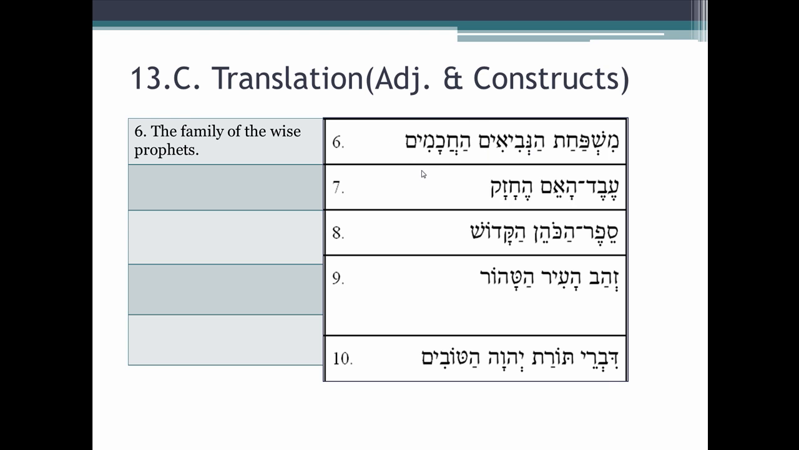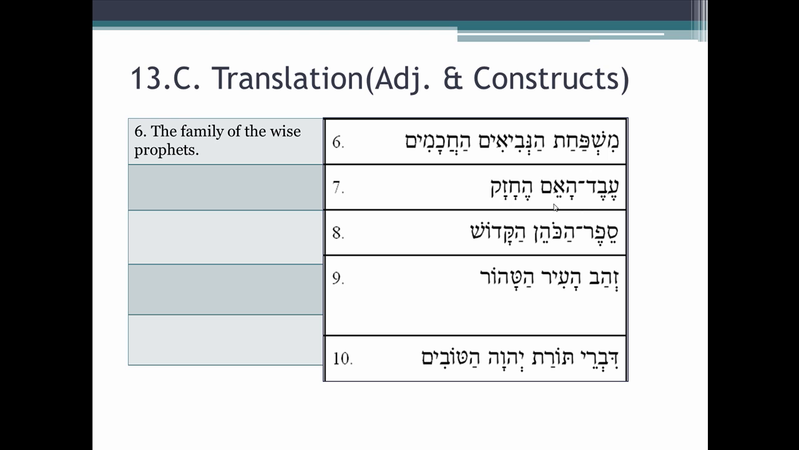Again, this is the process that you have to go through. You have to take a look at what you have, know what's definite, what isn't, and know what the gender and number are. In a construct relationship, the construct relationship actually helps you sort out gender and number as well. Number 7, this will illustrate that point too.